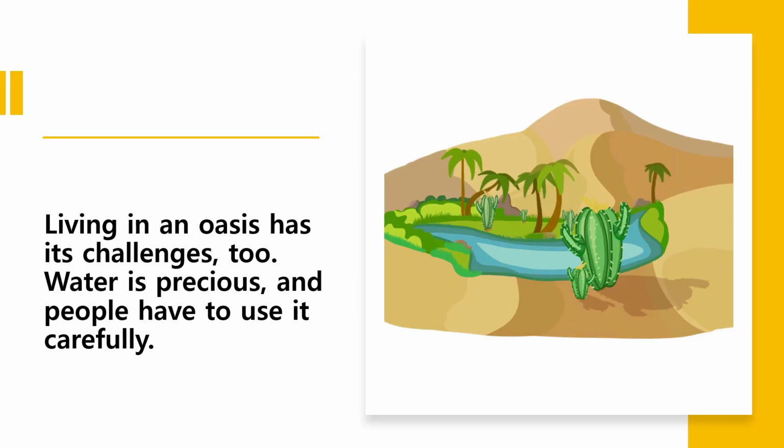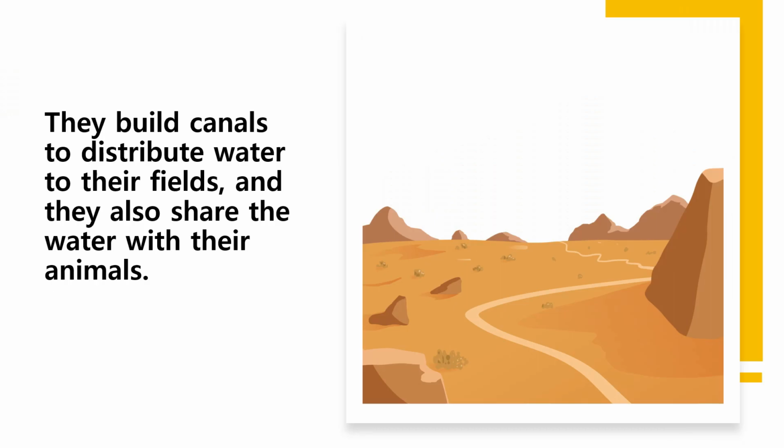Living in an oasis has its challenges, too. Water is precious, and people have to use it carefully. They build canals to distribute water to their fields, and they also share the water with their animals.